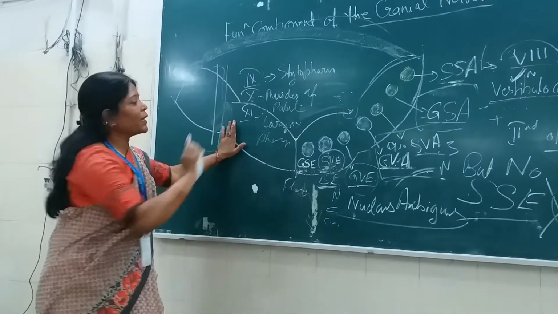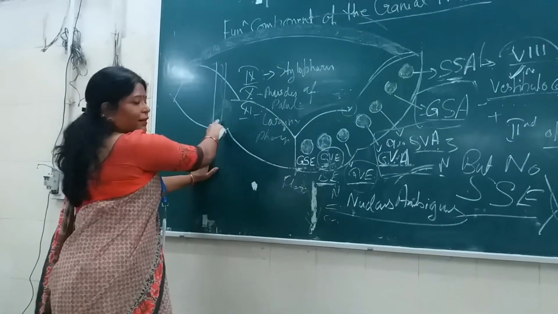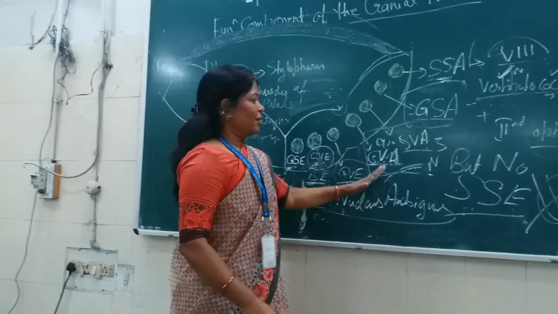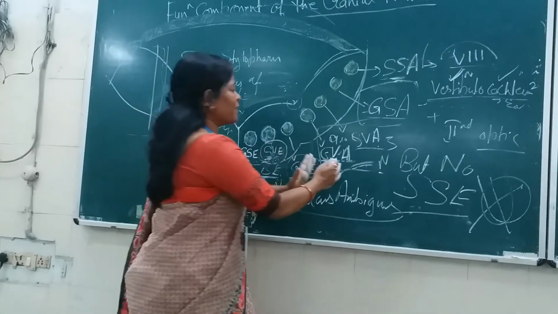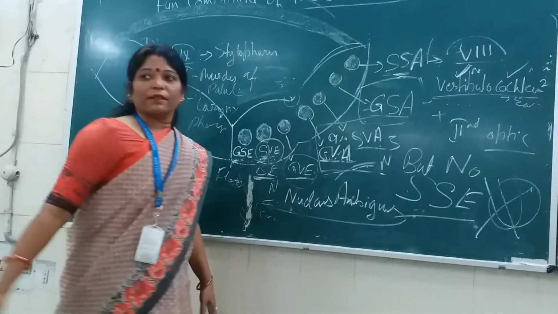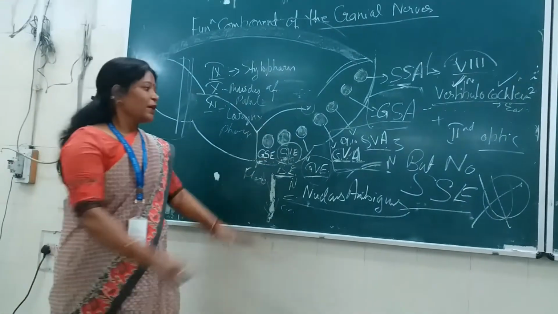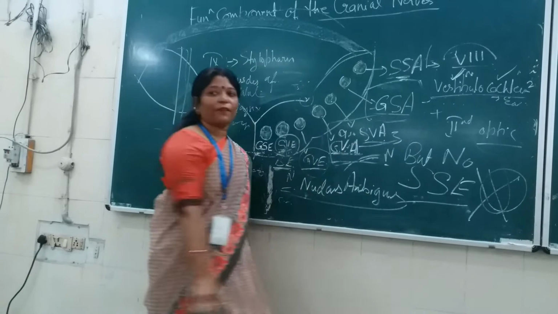That means for more than one cranial nerve, the efferent component will share a common nucleus. Again, the opposite, for more than one cranial nerve, a single nucleus will receive sensory information. I have given you the example of the nucleus of tractus solitarius, general visceral afferent and special visceral afferent, both.